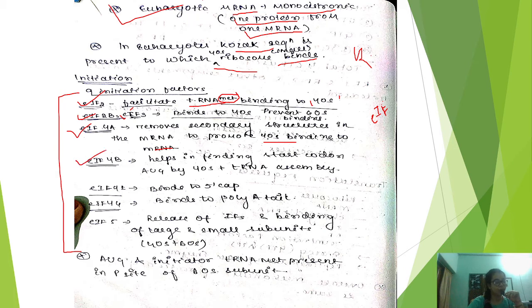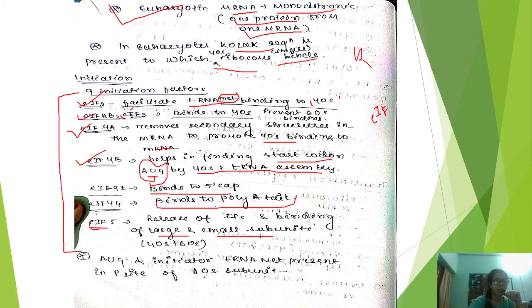Next, eIF4B helps in finding the start codon. What is the start codon? AUG, by the 40S tRNA assembly. Once this tRNA binds to the AUG codon, that is the initiation codon, the process will begin. eIF4E will bind to the 5' cap region, and 4G will bind to the poly A tail region. eIF5 will bind and release the IFs, allowing binding of the large and small subunits.